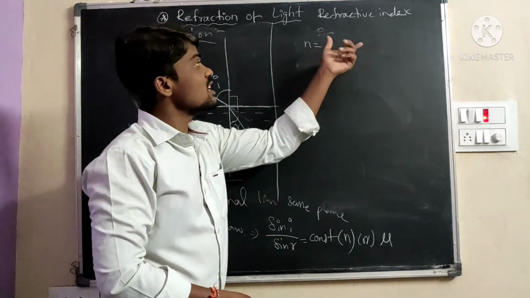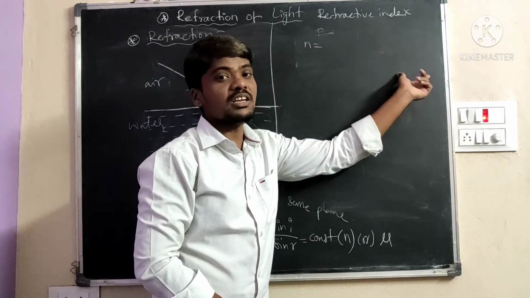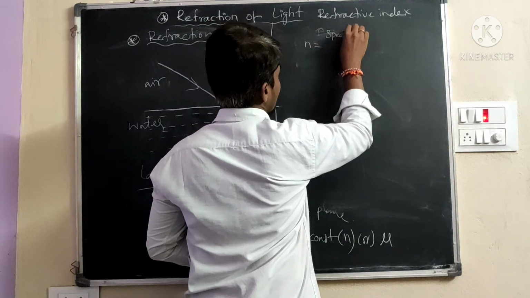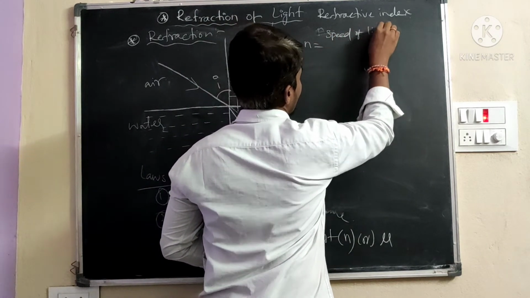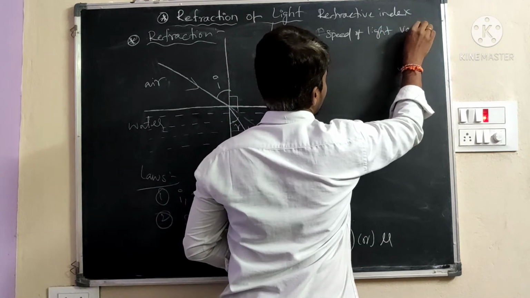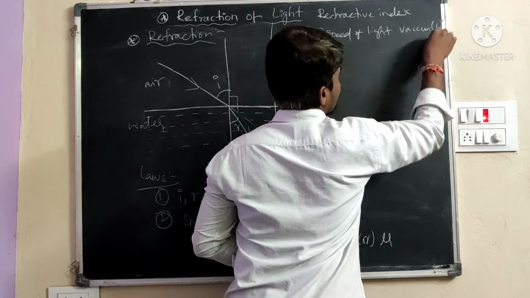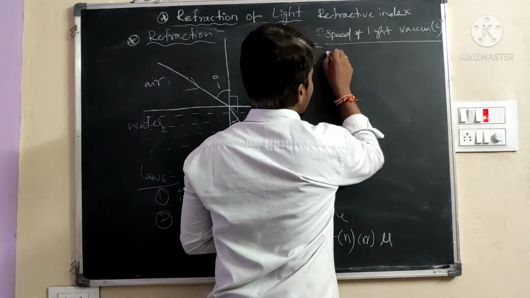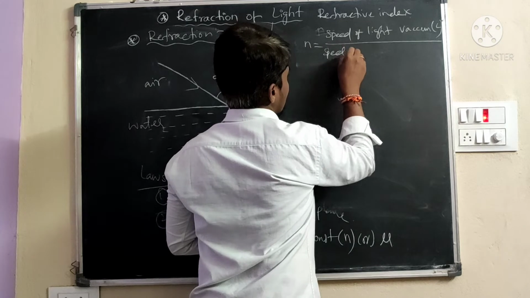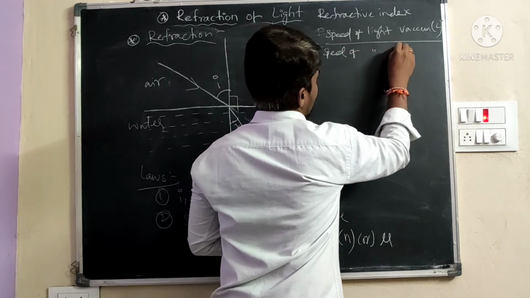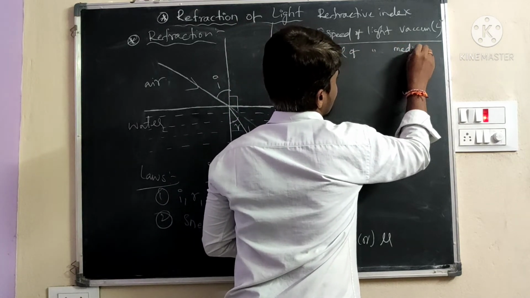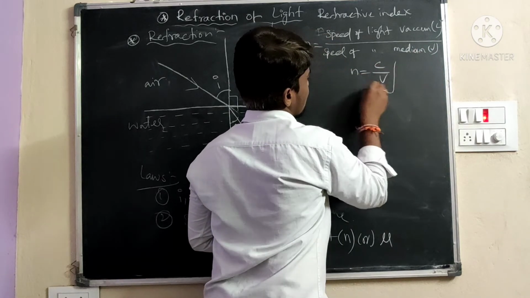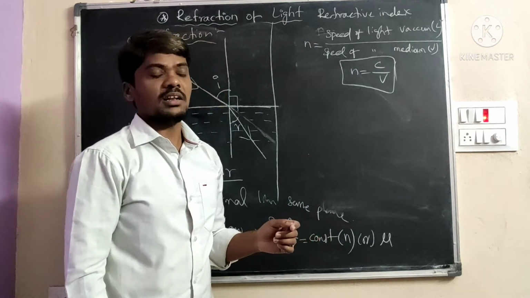It is the ratio of the speed of light in vacuum, C, to the speed of light in the medium, V. N is equal to C by V. It is called the refractive index.